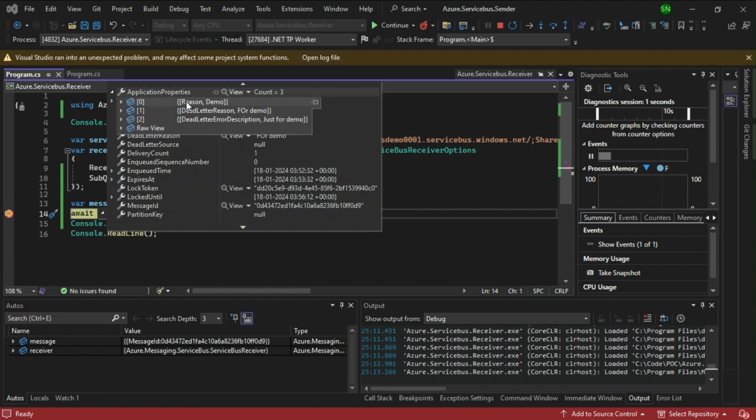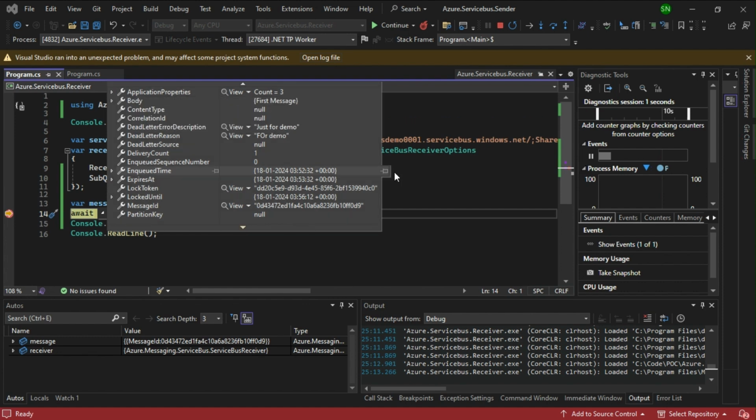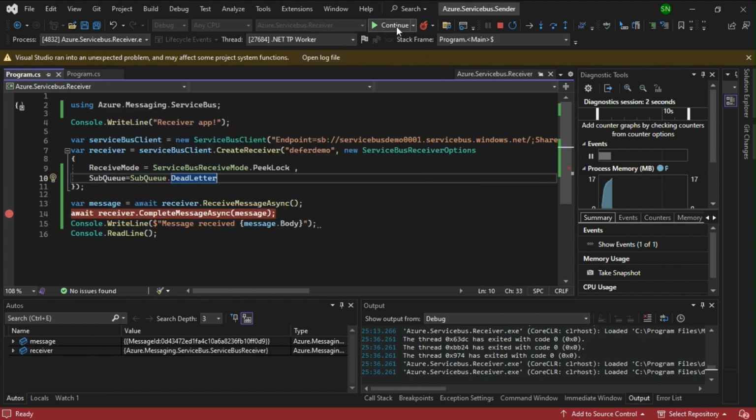You can see the application properties contain the custom property that I have added, reason, and the dead letter reason whatever I have given, and the dead letter error description that I have given. So these are all the things we have explicitly moved to the dead letter queue, and that also can be completed.